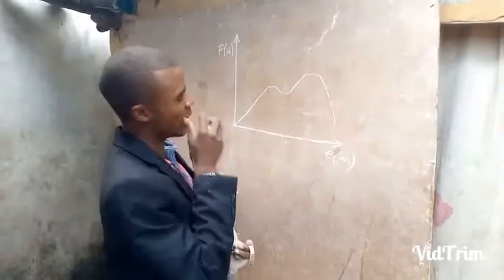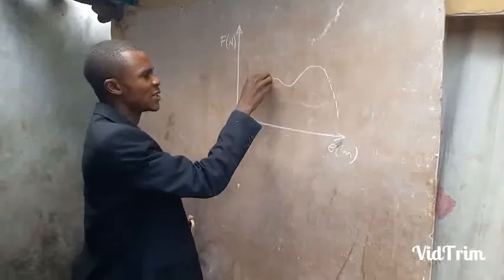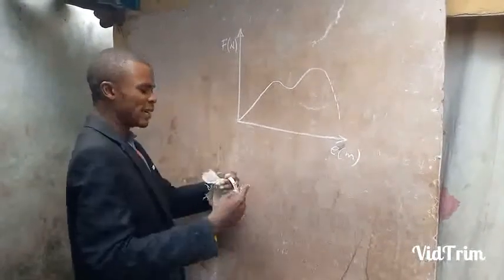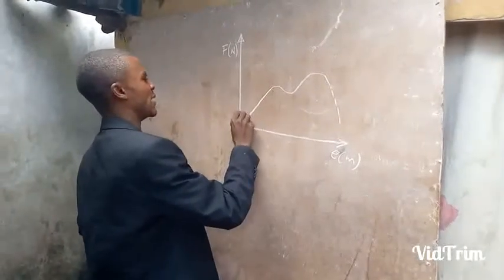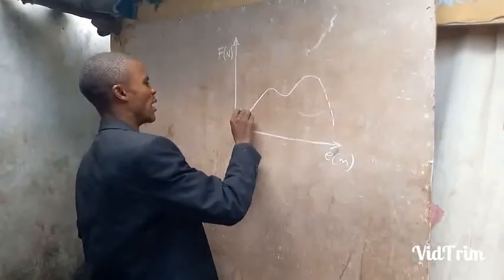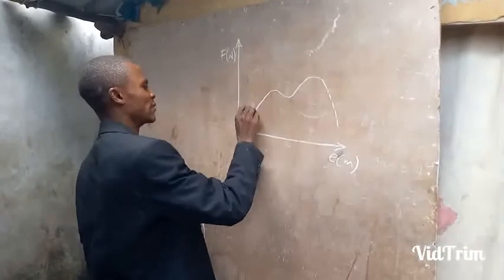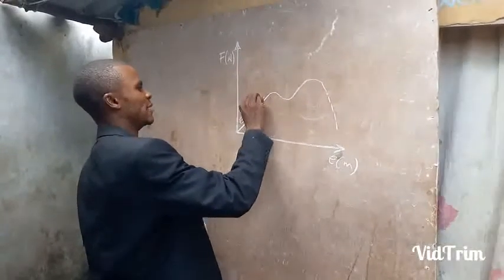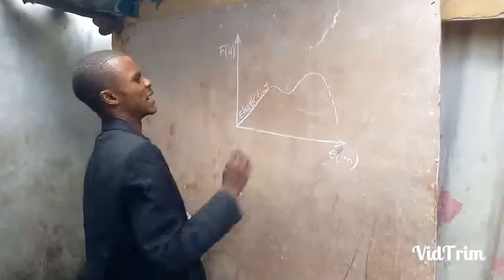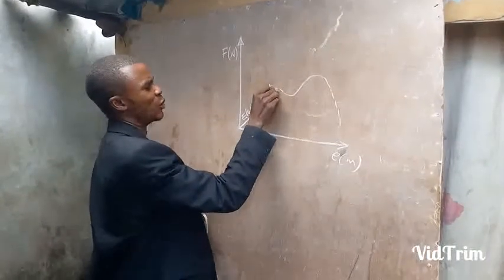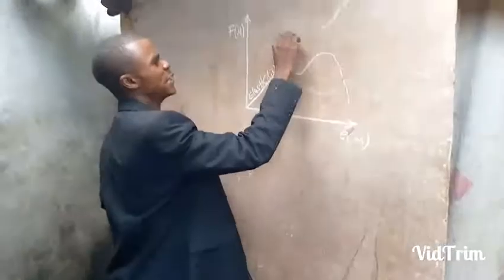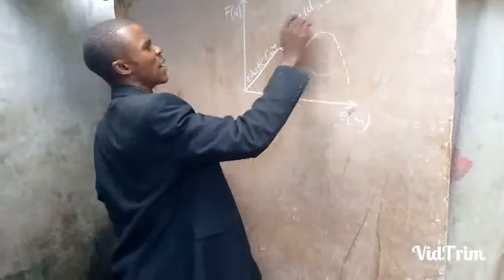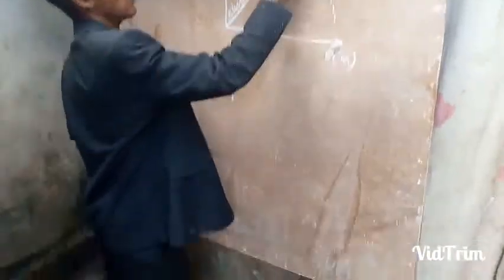So if you now want to analyze that, wherever you see this straight line here, that means when you apply the force, the material extends. This particular region is known as the elastic limit. Where the straight line stops, when you start seeing this curve, this particular point is the yield point, that the material will no longer return to the original position. That becomes the yield point.